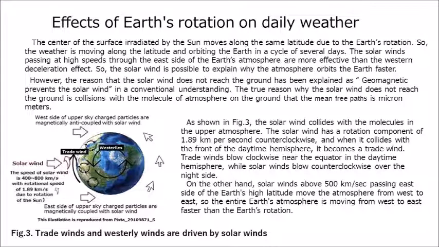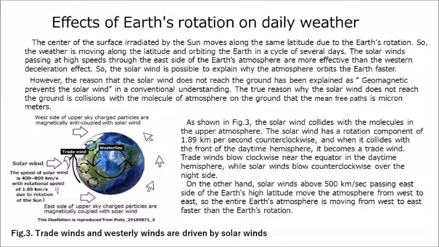As shown in Fig. 3, the solar wind collides with the molecules in the upper atmosphere. The solar wind has a rotation component of 1.89 km per second counterclockwise, and when it collides with the front of the daytime hemisphere, it becomes a trade wind. Trade winds blow clockwise near the equator in the daytime hemisphere, while solar winds blow counterclockwise over the night side.